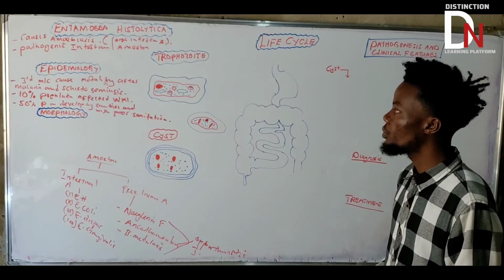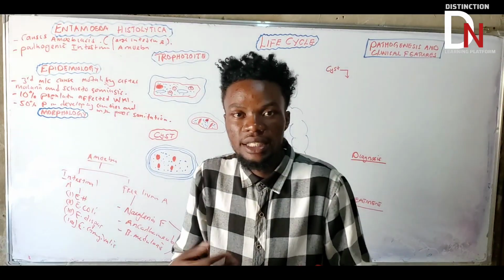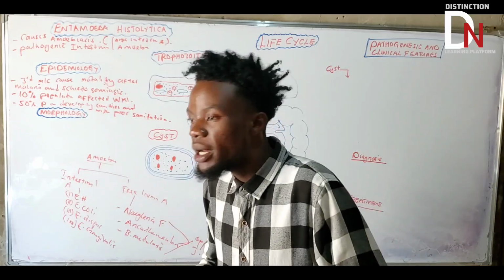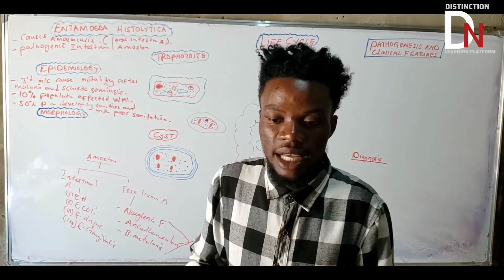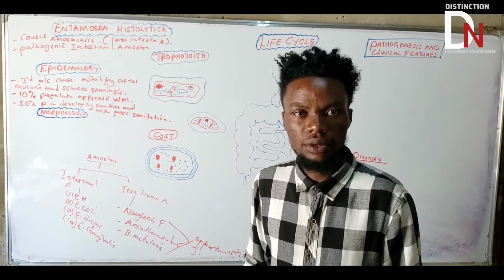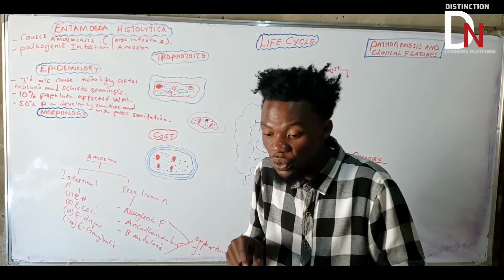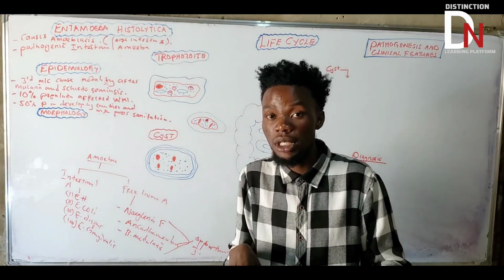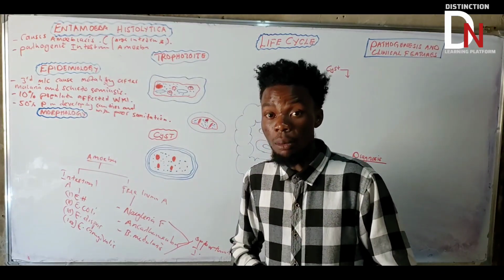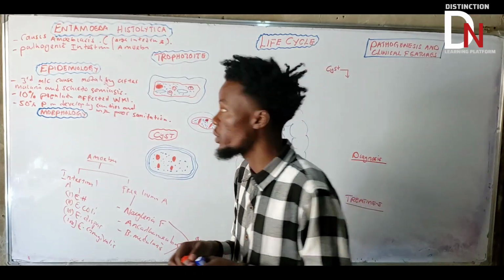Since we've understood the epidemiology, what else are we supposed to understand now? These parasites, the same parasite we're talking about, exist in what form? So morphological features: we're talking about how the parasite exists. How many forms does it have? One form, maybe three forms, two forms? Mainly it exists in two forms, but strictly speaking it exists in a lot of forms that we'll talk about. To summarize, it exists in two important forms, which are the trophozoite form and